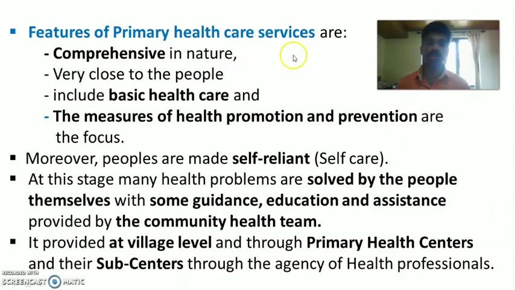The features of primary healthcare services include, first, that it is comprehensive in nature. That means it includes all types of services: physical, mental, social, spiritual, educational, nutritional, etc. Then it is very close to the people. As already mentioned, the services are available at their doorstep. So it is very close to the people, and it includes the basic healthcare, that is, the essential healthcare.